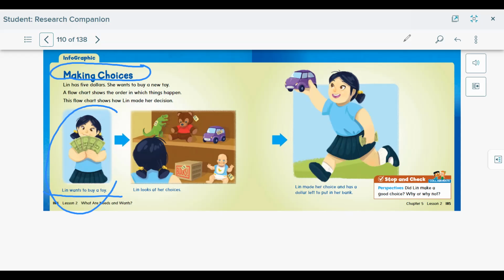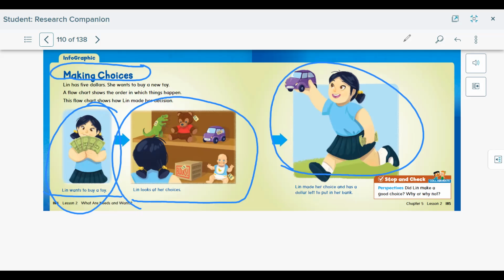Here, Lynn wants to buy a toy and she has $5. The next part of this flow chart is Lynn looking at her choices, and she's looking at how much each toy costs. Then she picked her toy. She made her choice and she has $1 left to put in her bank. So she did not spend all of the $5.